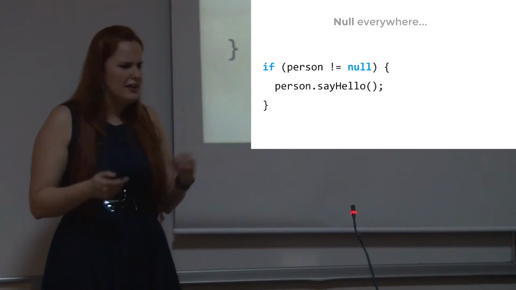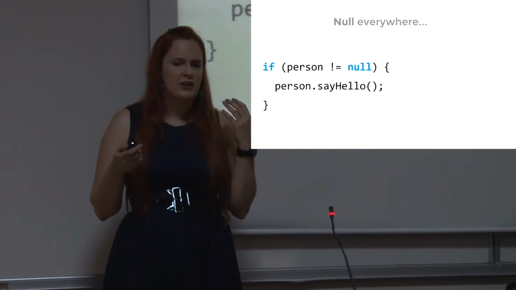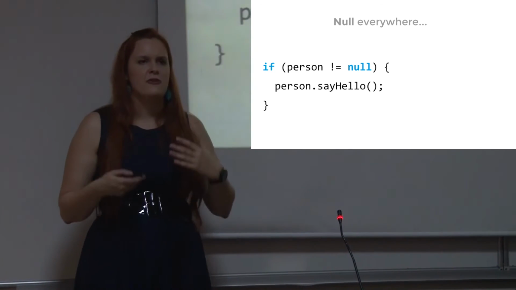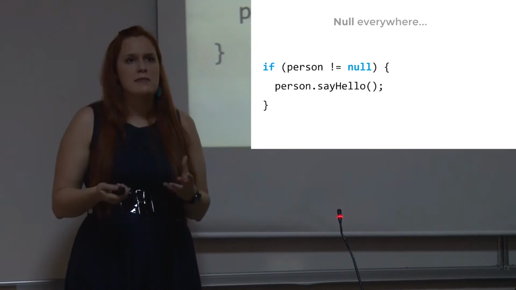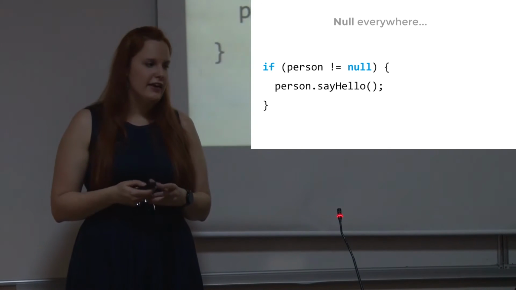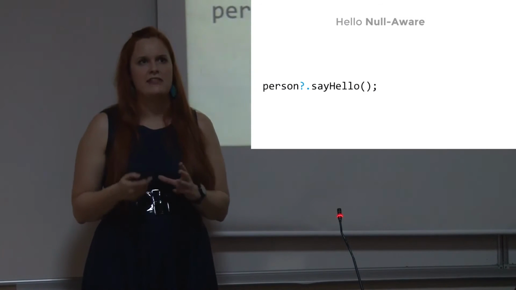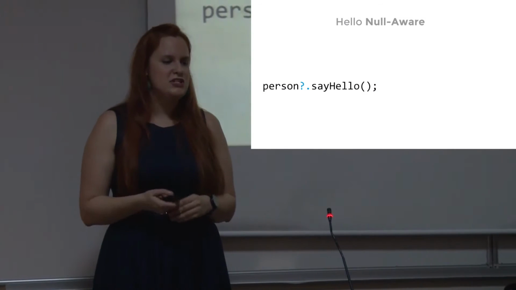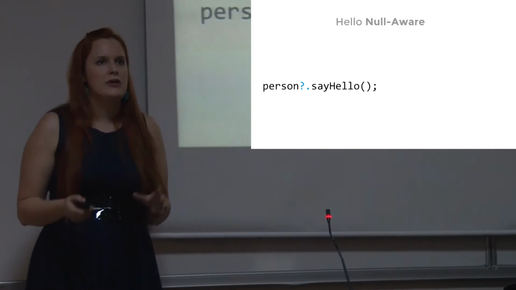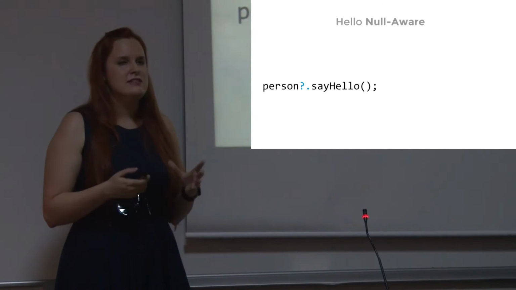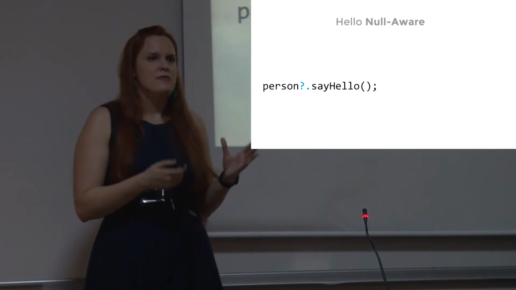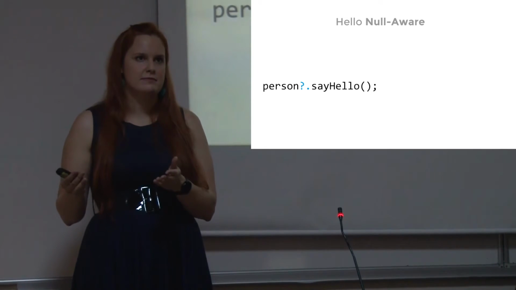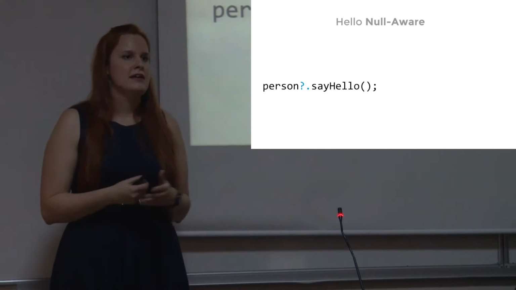But again, it's not really nice. I have to write 3 lines of code for a very simple thing. It can be much better. And again, this is a relatively new thing in Dart. We have the nullable operators, which is completely the same thing as you could see in the previous slide. This does that if person is not null, it will call the say hello method on it. Easy. 1 line, it's really nice.